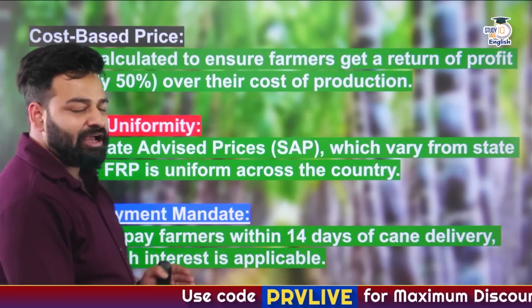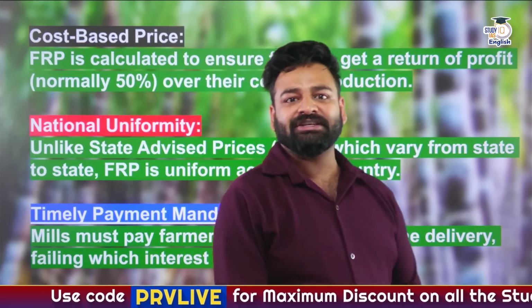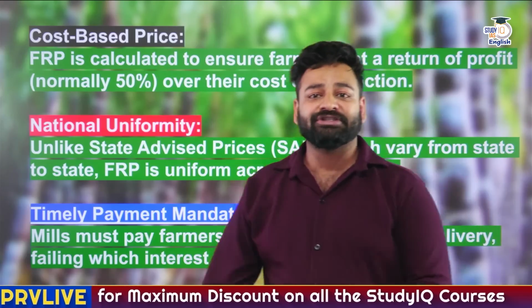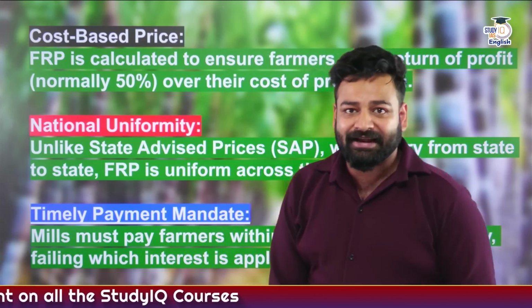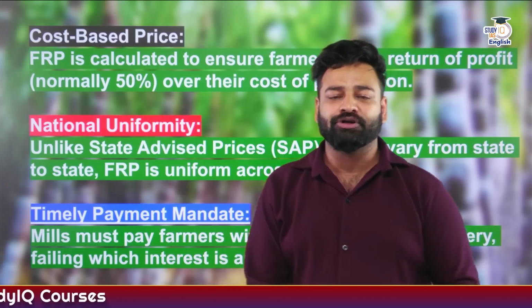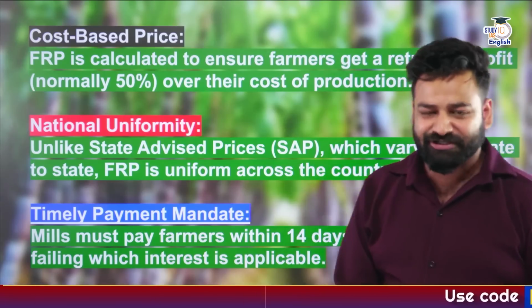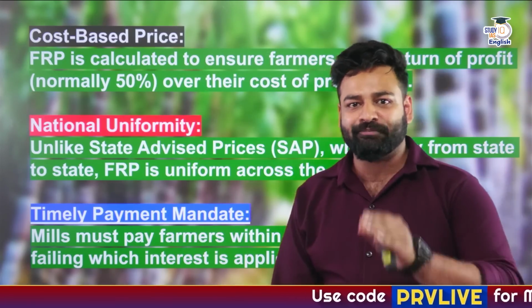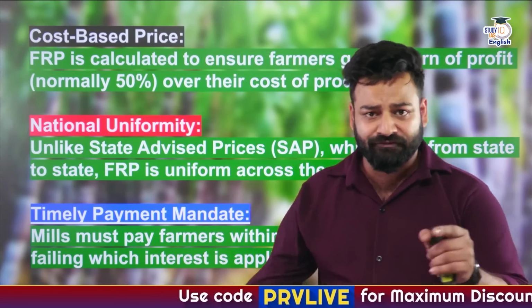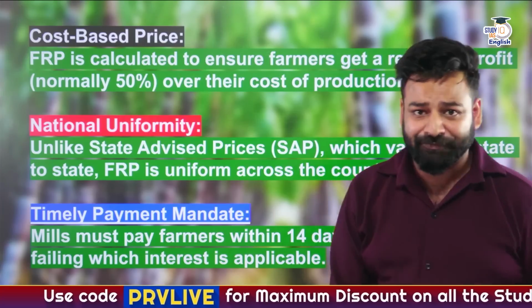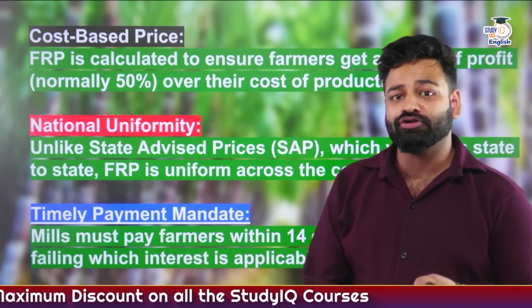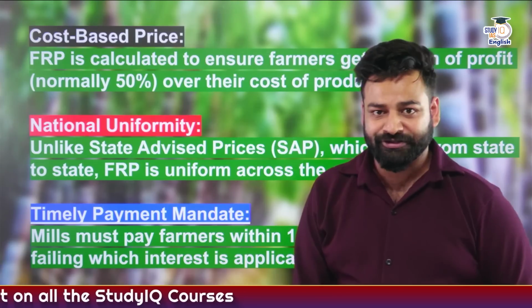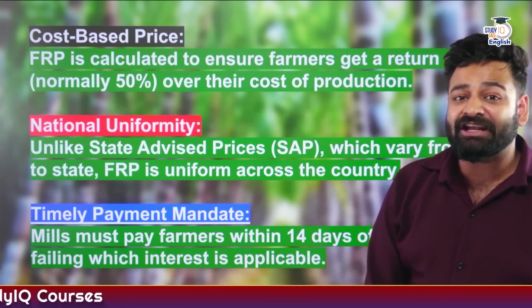Remember the features. Firstly, the cost based price, that is, a minimum of 50% profit should be given to the farmers. Secondly, national uniformity as compared to the SAP, that is the state advised price. FRP provides uniform prices throughout the whole country for the sugarcane producers. And thirdly, it is providing the time frame to the mill owners, those who are procuring the sugarcane from the farmers. And what is the time frame? 14 days from the delivery.